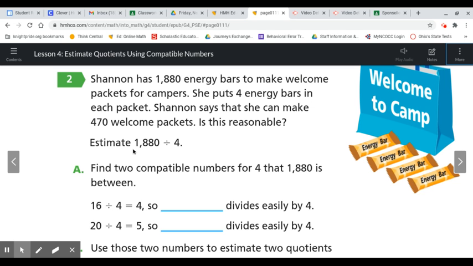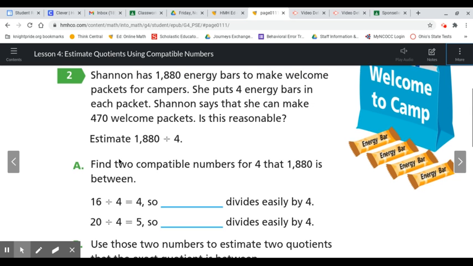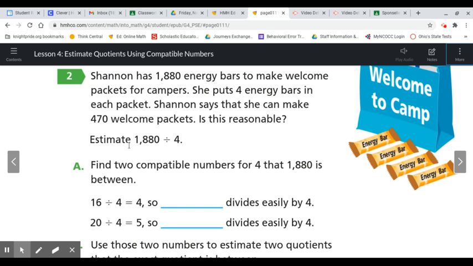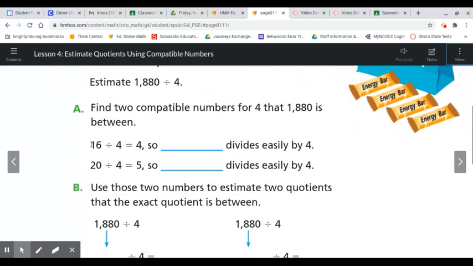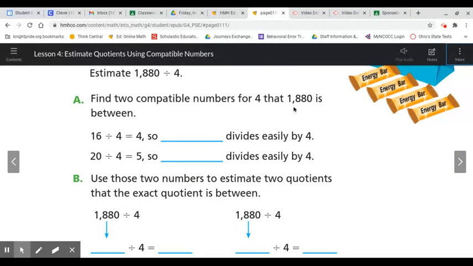Is this reasonable? So first, to help us out, we need to estimate the 1,880 energy bars divided by 4, if we put 4 of them in a packet, would help us know how many packets she could make. We're going to take that number, 1,880, and find two numbers, one number that is less than it and one number that is more than it, that can easily be divided by 4. So we're going to look for numbers where 1,880 will fall in between, okay?